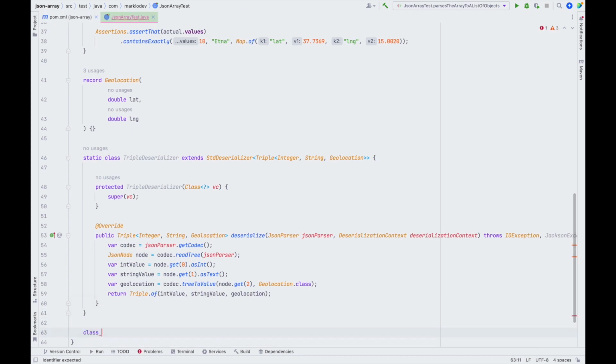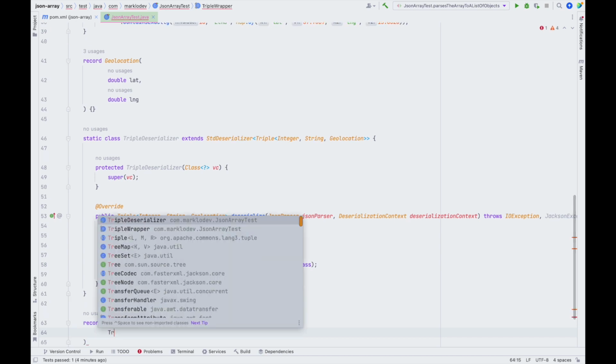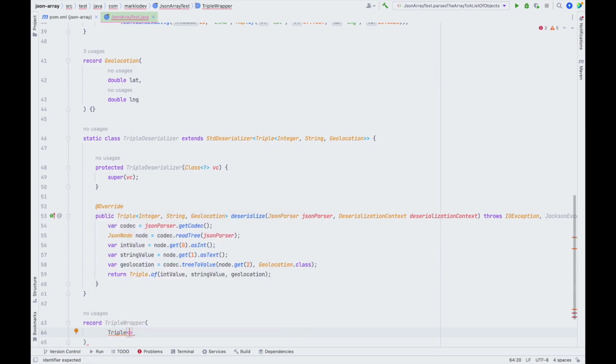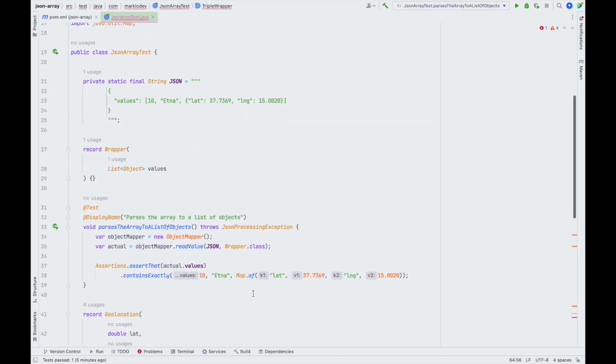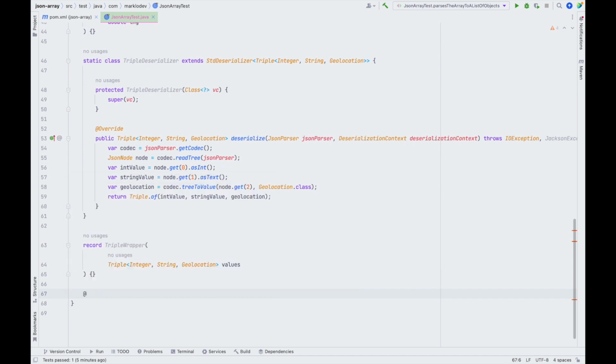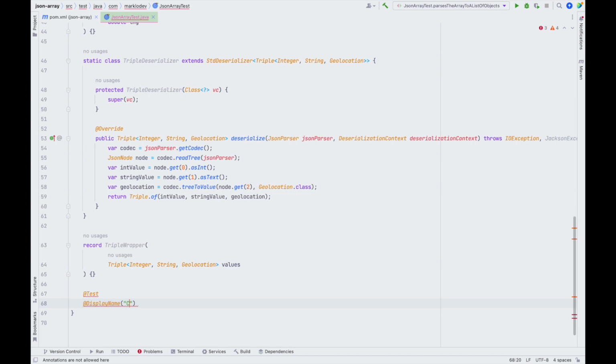So let's create another record. Let's name it triple wrapper. And this triple wrapper will have only one field, namely a triple values, exactly like our JSON here. So let's do another test. Let's call it deserializes by custom logic, maybe to custom object.